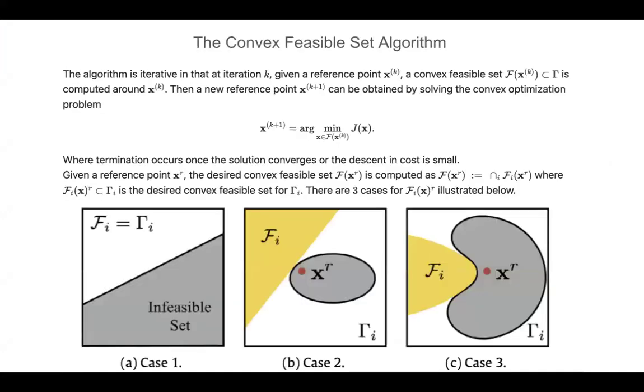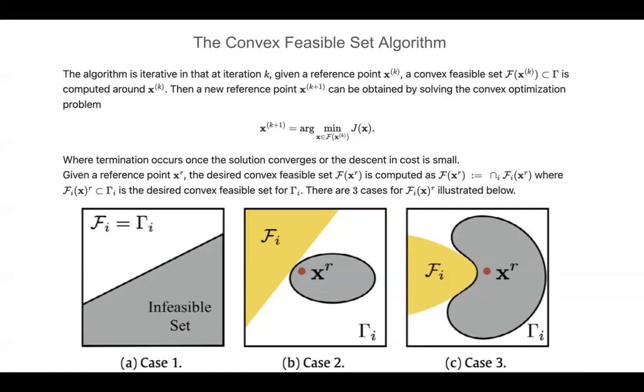So the convex feasible set algorithm, given these constraints, produces feasible sets that are convex as a result of these constraints by considering the following. Starting with some reference point, x to the k, or x to the r, without having an index, we place this feasible point, and then we can compute, given 3 different cases, whether or not that specific constraint should be convexified into a feasible set.